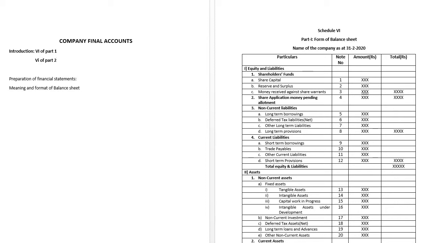There are two parts, two schedules available: first Part 1 and second Part 2.